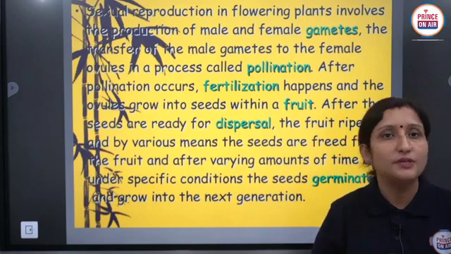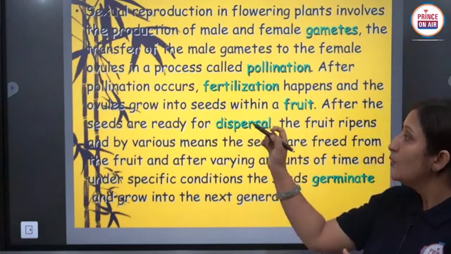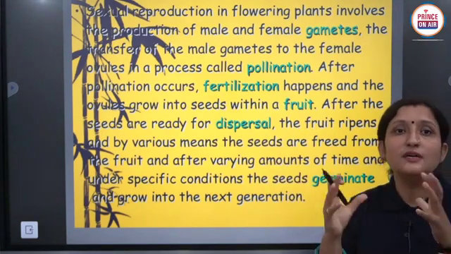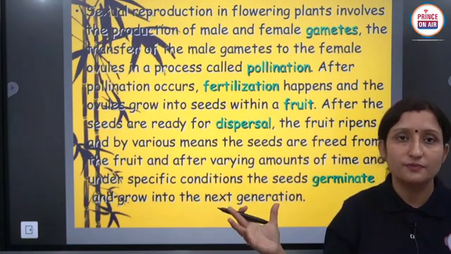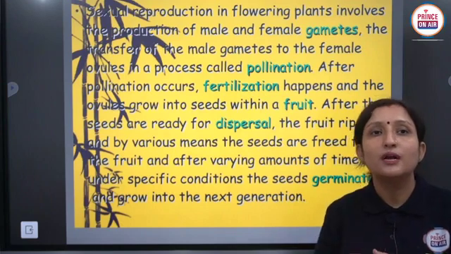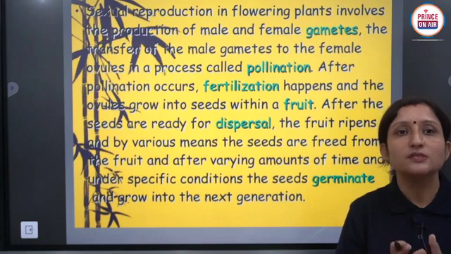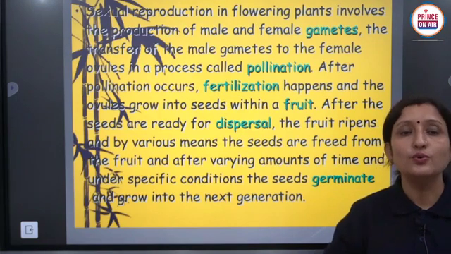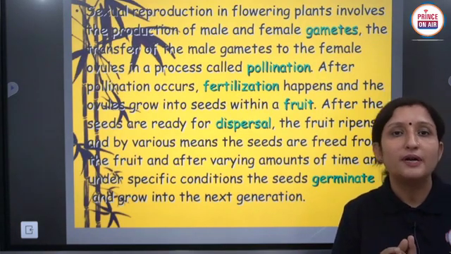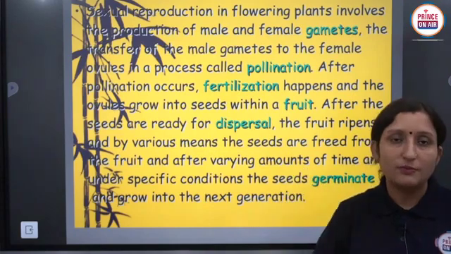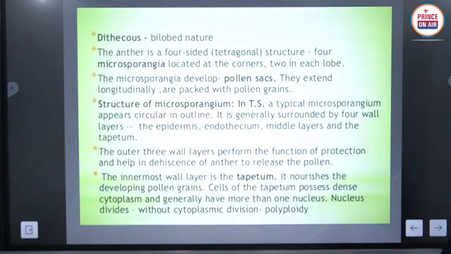Fertilization happens, and after fertilization the ovule converts into seed within the fruit, and after seed dispersion and fruit ripening, the seed germinates in the soil. So this is the main structure related to next generation formation, and it is very important for maintaining the continuity of generations. So these are the main characters, clear.